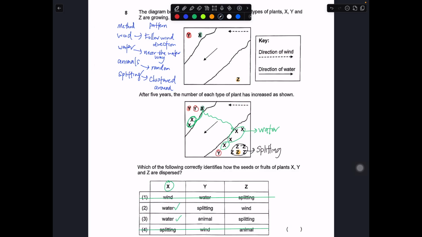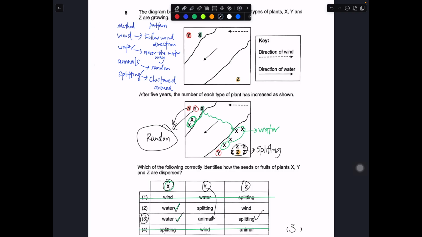So in this case, I can resolve it, because if X is water, then Z is splitting. There could be only one answer. The only answer must be 3. That means Y must be animal, which shows that I cannot find a pattern because it is random.